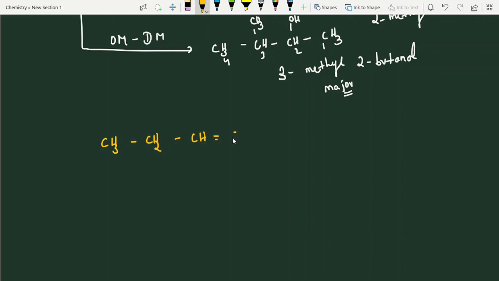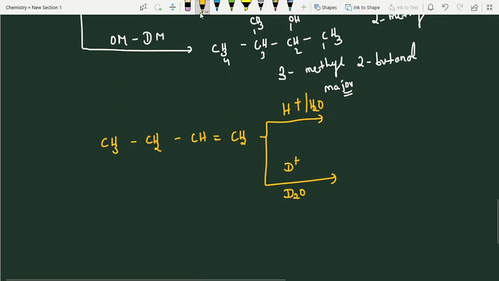CH double bond CH2. So here students, I am using H plus water. This everybody knows, right? Now next one, to confuse the student, they will change the solvents and acids. This is first step. This is D2O. Okay, and the second one, better you can take it water. If you take both at a time, little confusion will be there. So you will take water. Okay, now next one, last one, D plus D2O. That's it. Okay, try this one, and afterwards HBO also I'll give the question.